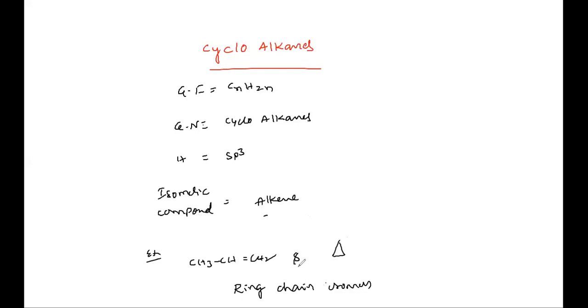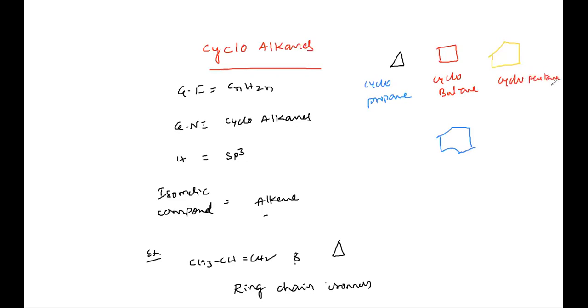Okay, for example, we are taking cyclopropane. What are the cycloalkanes? For example, what is this? Cyclopropane. This is a cyclobutane. These are the examples. Cyclopentane. This is a cyclohexane. Is it clear?